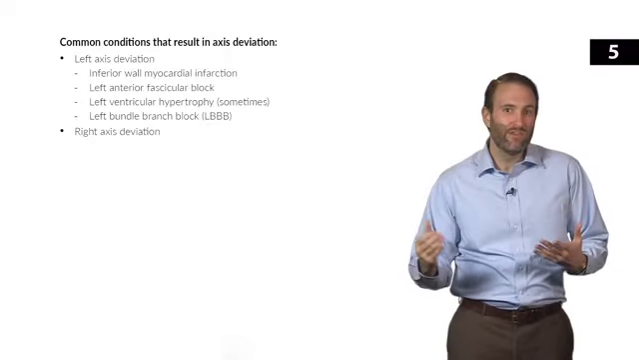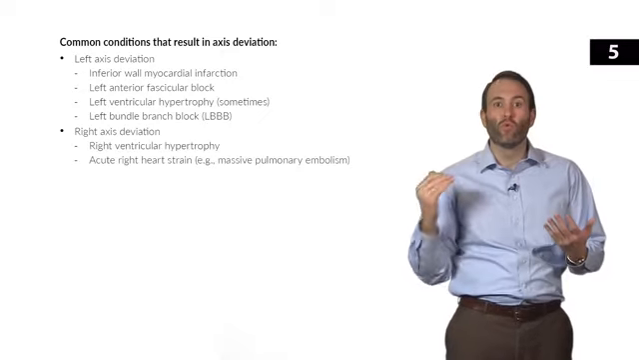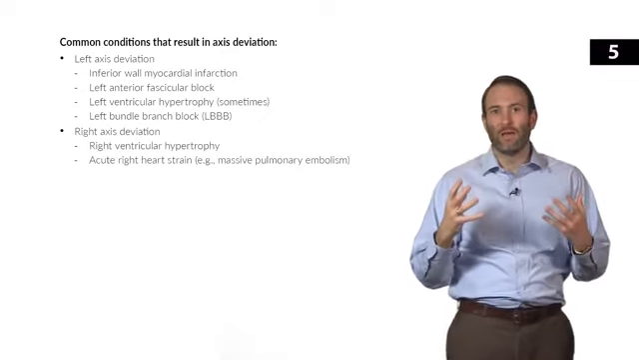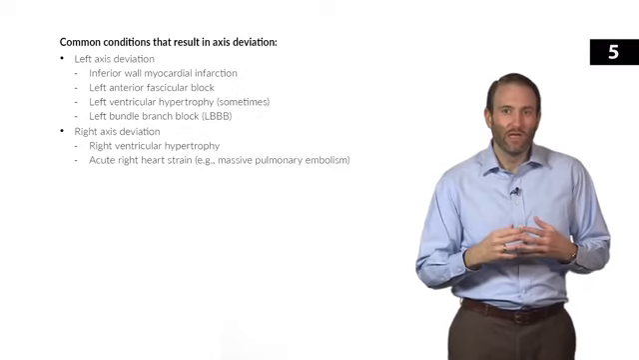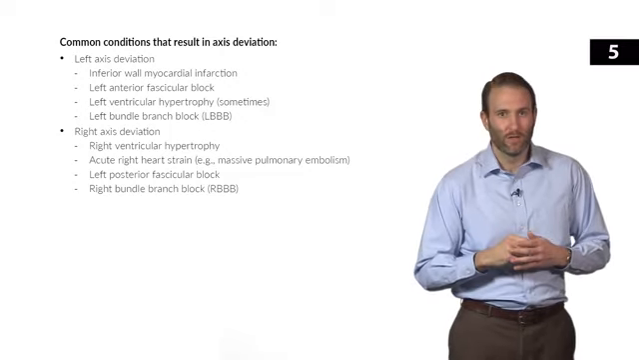Now, right axis deviation can be caused by a lot of things as well: right ventricular hypertrophy, acute right heart strain, like something that might happen with a massive PE, a left posterior fascicular block, or a right bundle branch block.